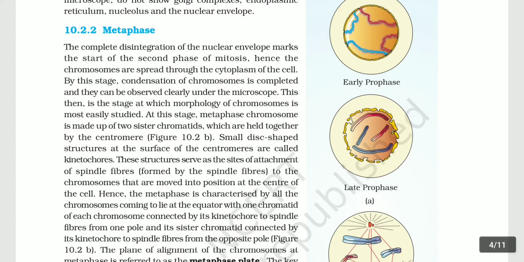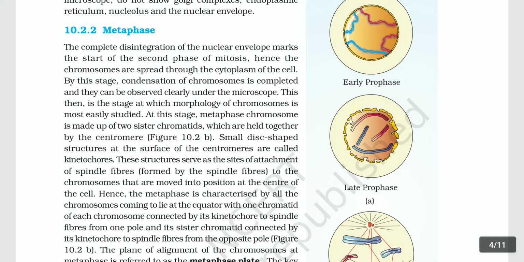10.2.2 Metaphase. The complete disintegration of the nuclear envelope marks the start of the second phase of mitosis. Hence, the chromosomes are spread through the cytoplasm of the cell. By this stage, condensation of chromosomes is completed and they can be observed clearly under the microscope. This then is the stage at which morphology of chromosome is most easily studied. At this stage, a metaphase chromosome is made up of 2 sister chromatids which are held together by the centromere. Small disc-shaped structures at the surface of the centromeres are called kinetochores. These structures serve as the sites of attachment of spindle fibers to the chromosomes that are moved into position at the center of the cell.